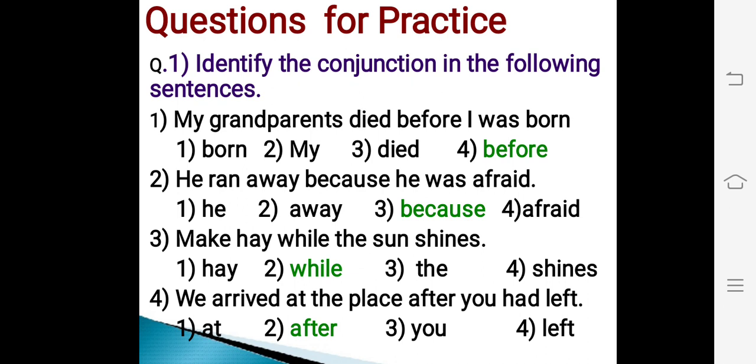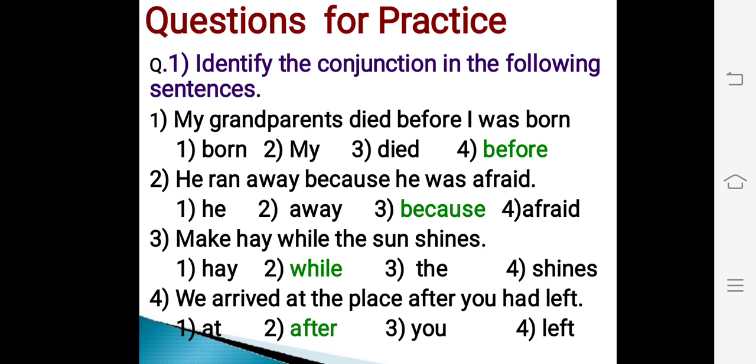Questions for practice. Question number 1. Identify the conjunction in the following sentences. Sentence number 1. My grandparents died before I was born. And options are born, my, died, before. Out of these four options, option number 4, that is before, is a conjunction used in this sentence. Hence, the correct answer is option number 4.